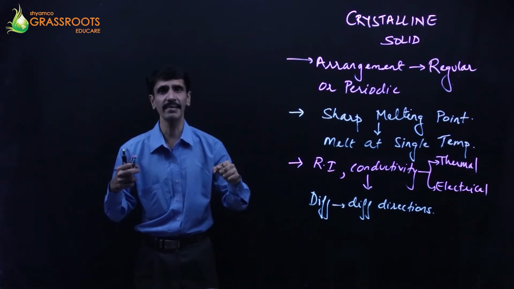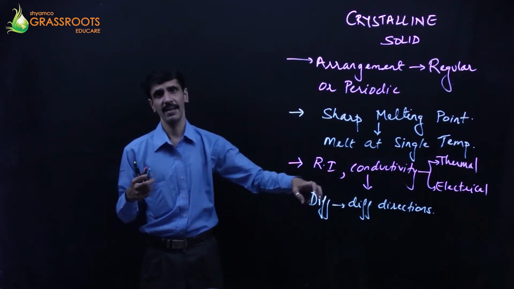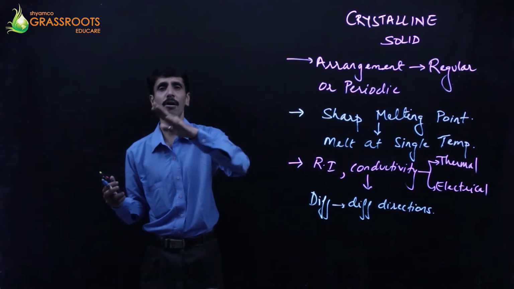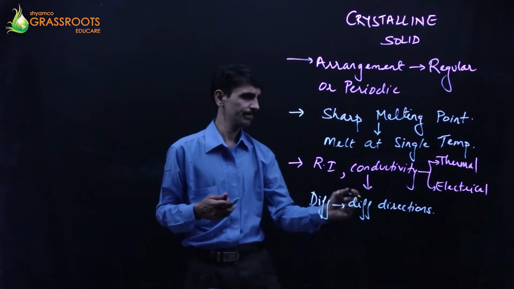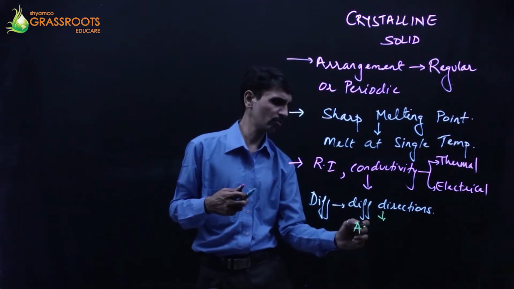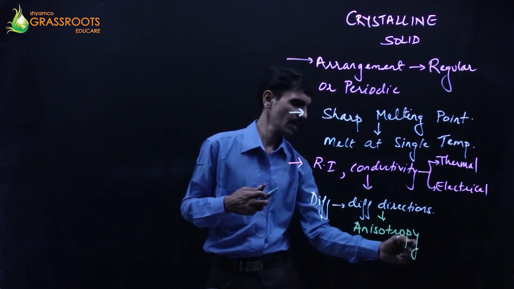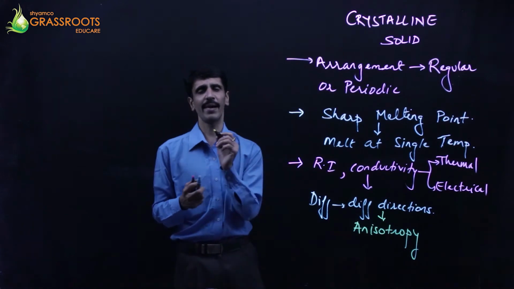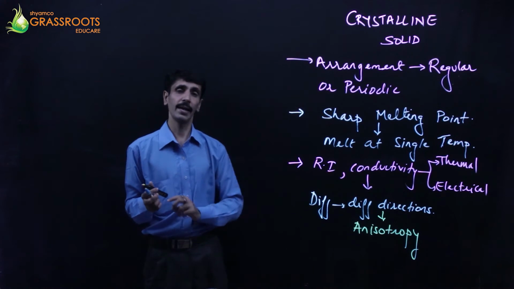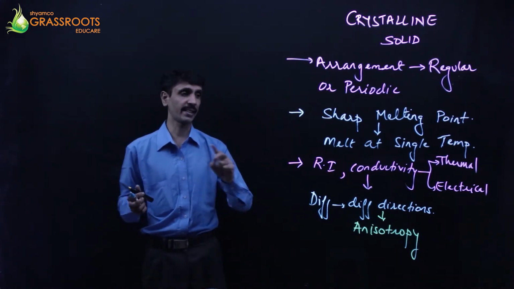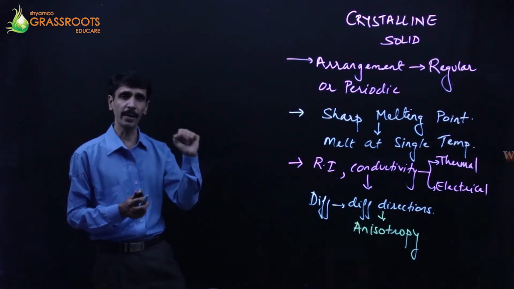यानी दूसरे शब्दों में हम ऐसा बोलेंगे कि the values of these are going to be dependent on the directions. If the direction is going to change, the value will also change. Alright, and therefore we call this anisotropy. Isotropy का मतलब क्या होता है? Same value in all the directions. Okay, that is called isotropy. लेकिन यहाँ पे in different directions the values are different, and therefore we call it what? Anisotropy. Okay, so these are the important points.